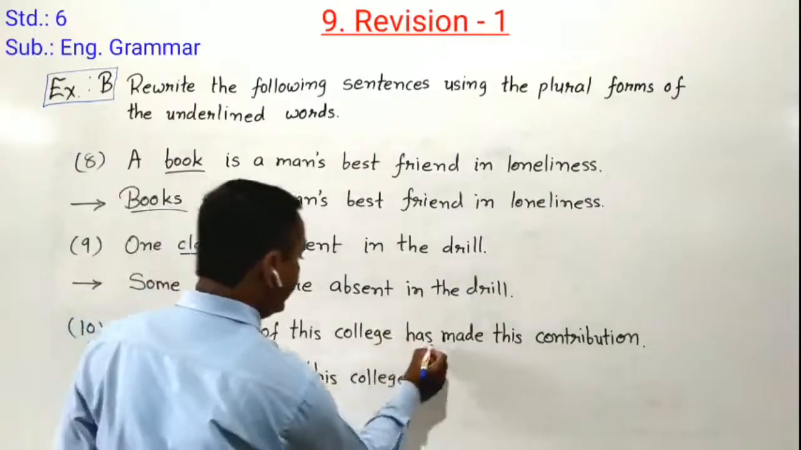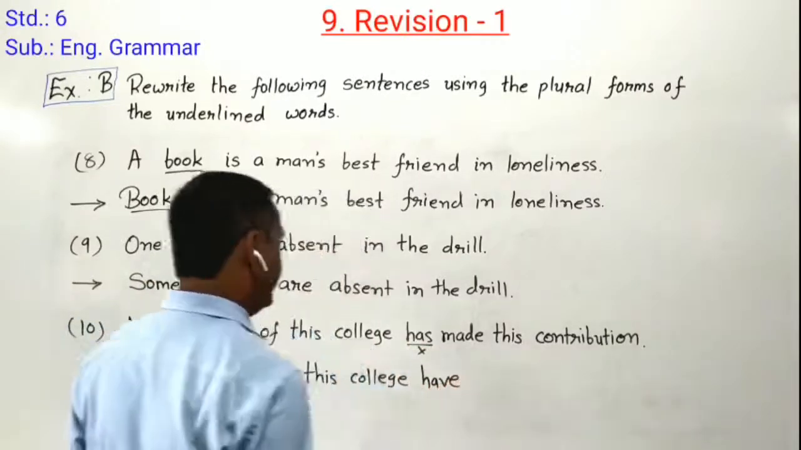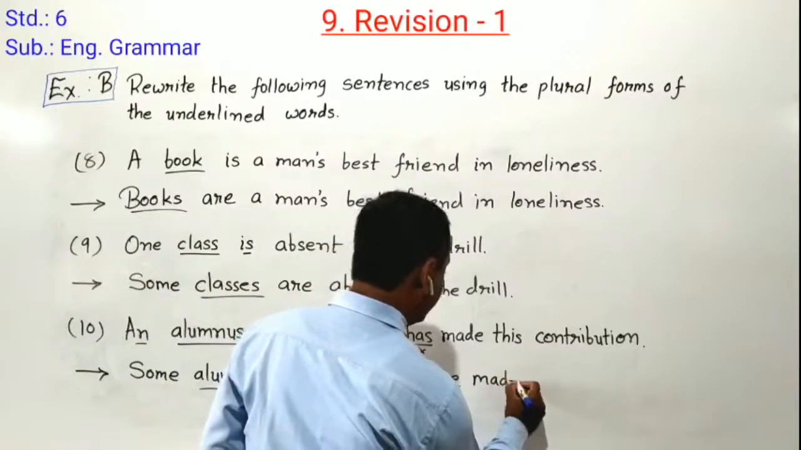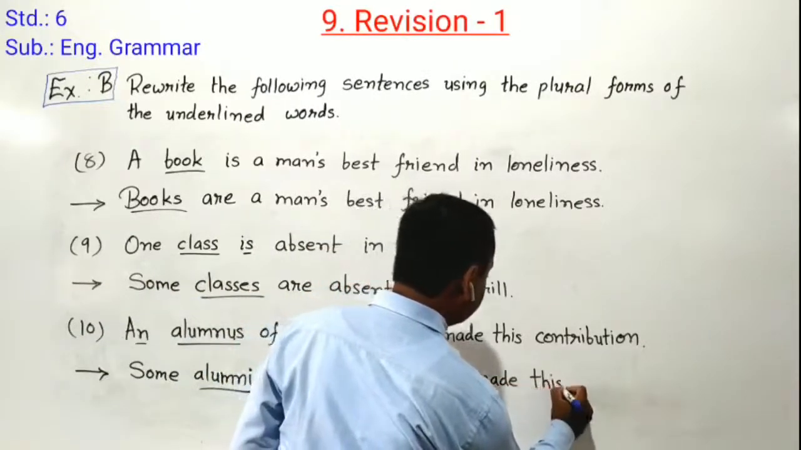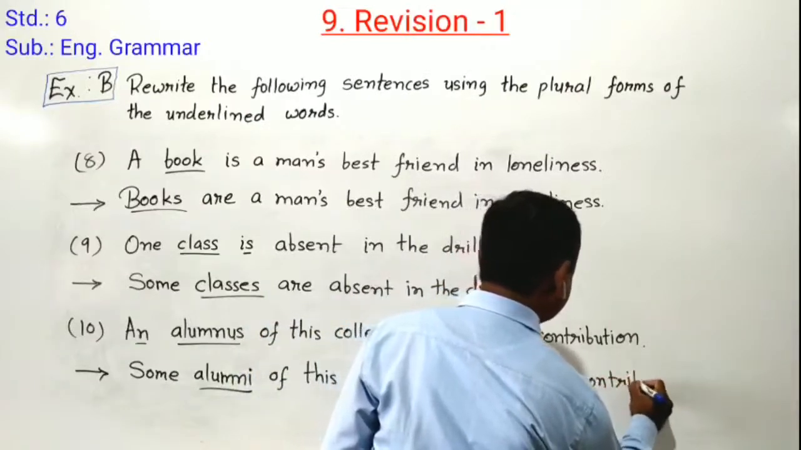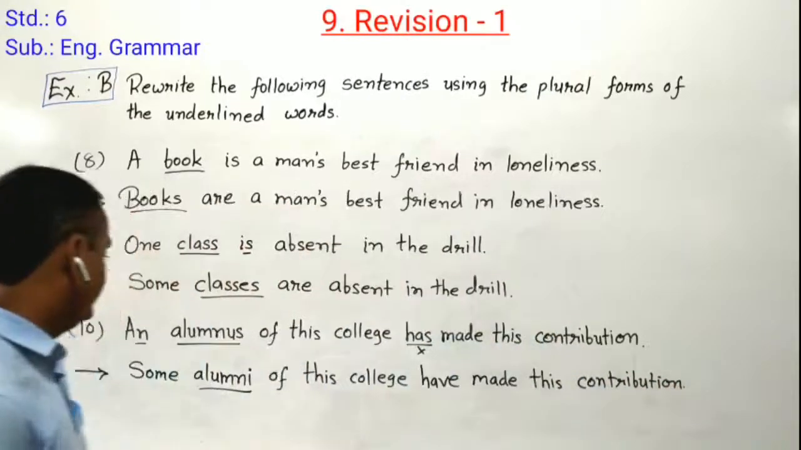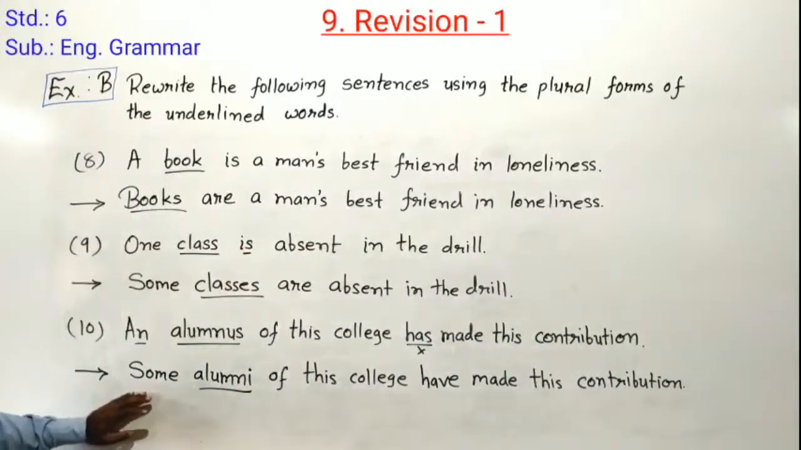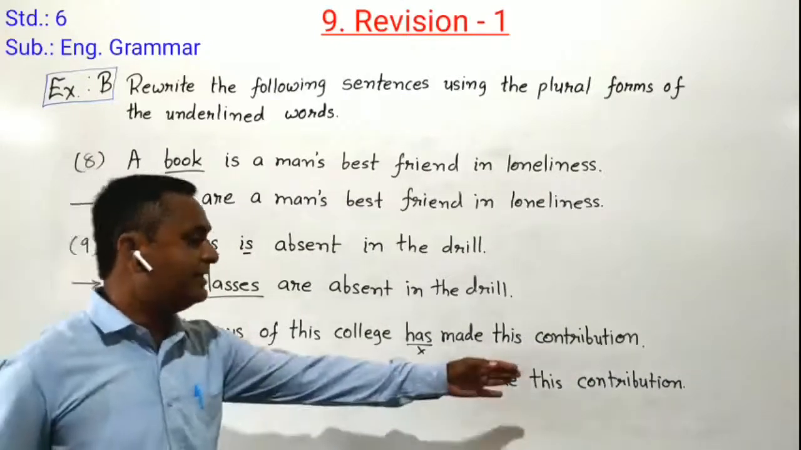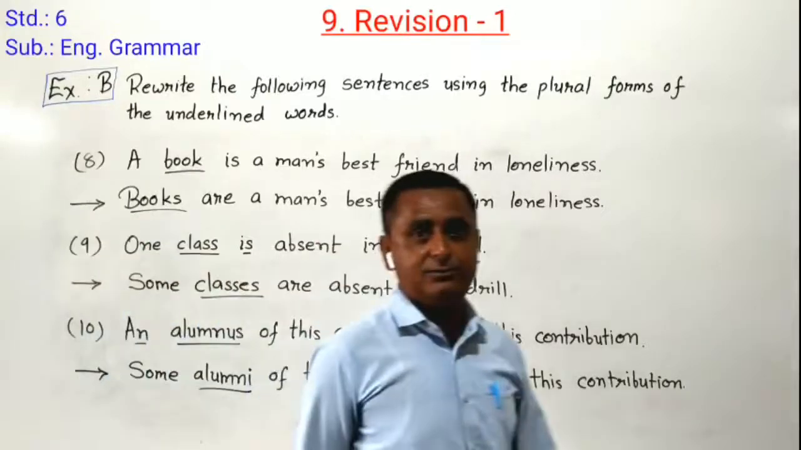Instead of has, we have to write the plural form: have made this contribution. Can you understand then? Here our sentence number 10 is converted into plural form. Some alumni of this college have made this contribution. So students, here our 10 sentences are over.